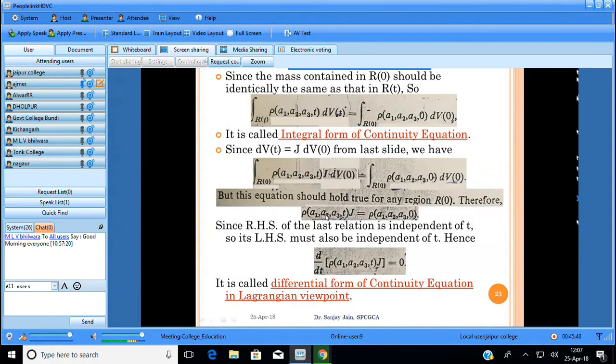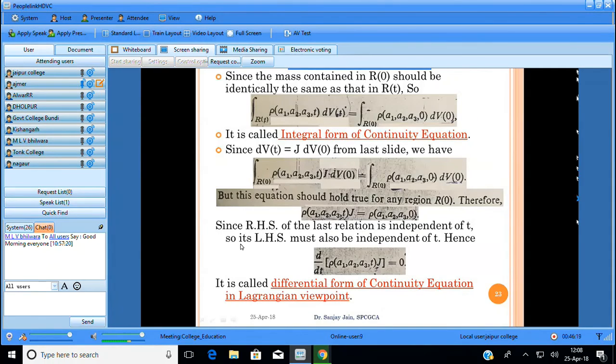Although t is involved, it is independent of t. So when differentiating with respect to t, this should be 0. The right hand side of the last relation is independent of t, so the left hand side must also be independent of t. If it is independent of t, the first derivative with respect to t should be 0. This is called the differential form of the continuity equation in the Lagrangian viewpoint.